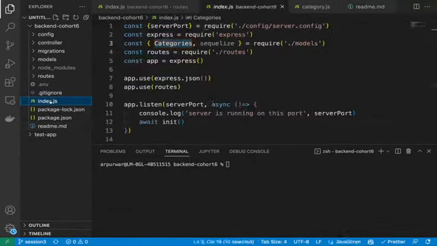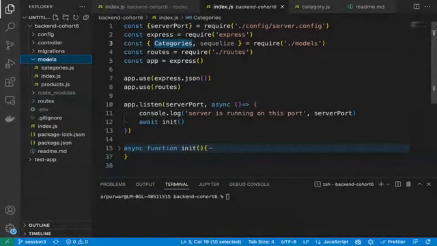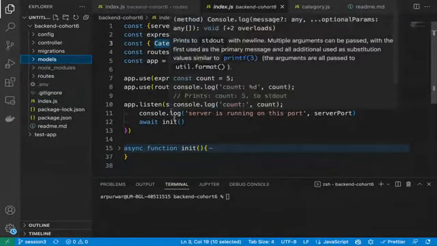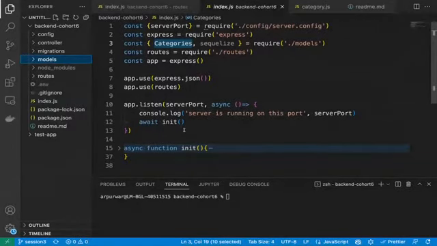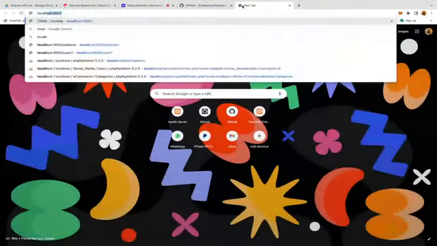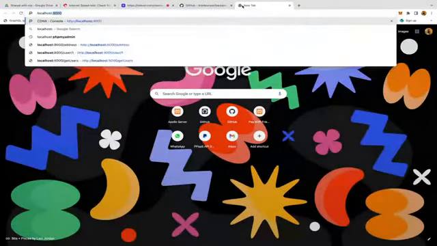Okay, so let's now guys see what we have done. We have created our models, which is the product.js. अब हमें क्या करना है? Now we have to sync this model to the database. Okay, first let me open the database for you guys. Localhost, phpMyAdmin.